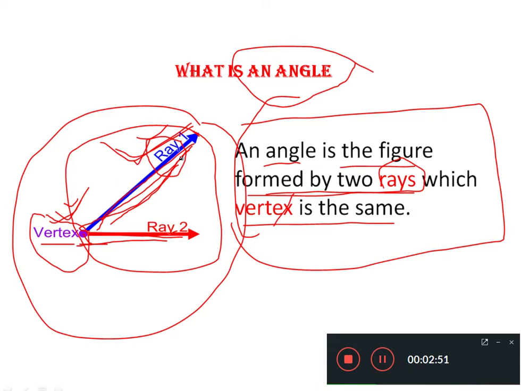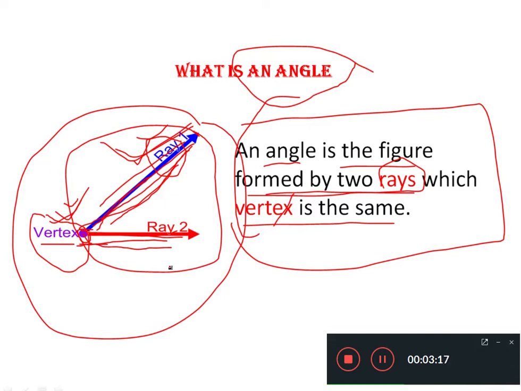Here you can see this is ray 1 which is in blue color and this is ray 2 which is in red color. They are meeting here over this vertex. The vertex or the end point of these two rays is the same. The same thing this definition is trying to describe over here. I hope you understand the definition of angle.